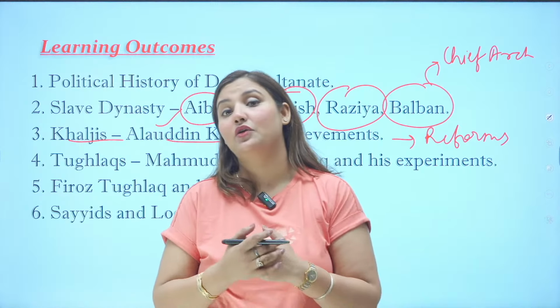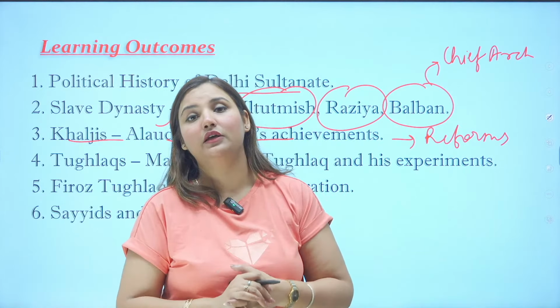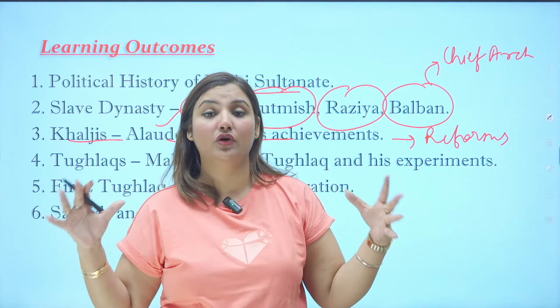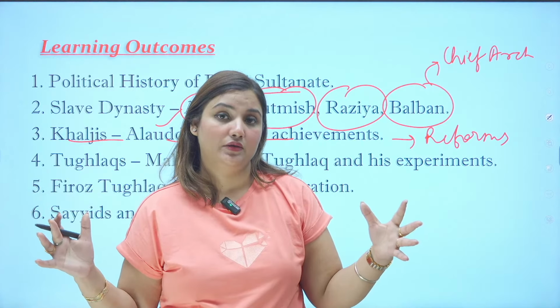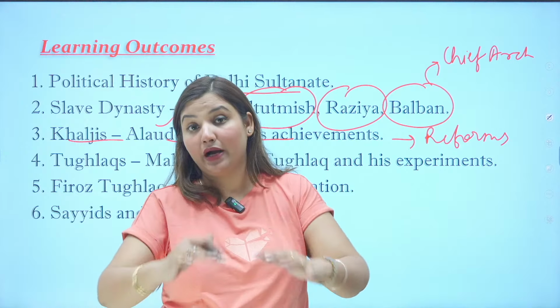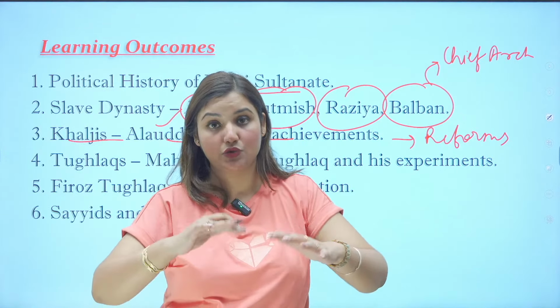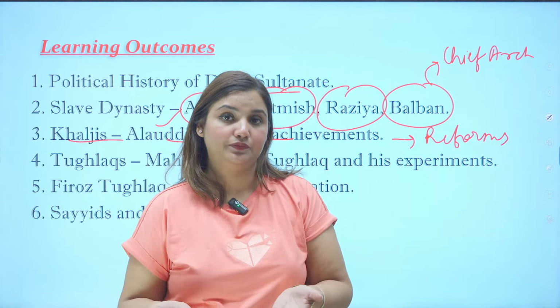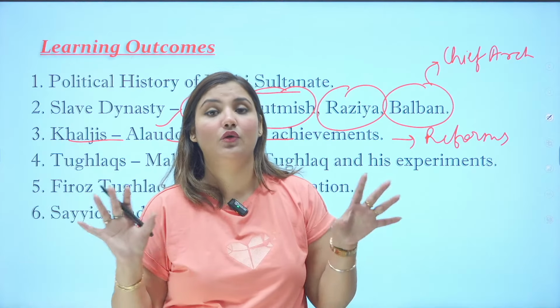And to take care of each and everything in this way, he had a very big web of spies, jasus, and there was a spy on spies also, so that Alauddin Khilji would know about everything.